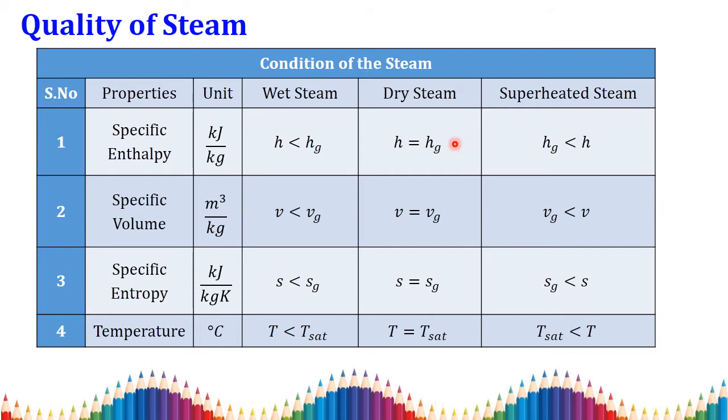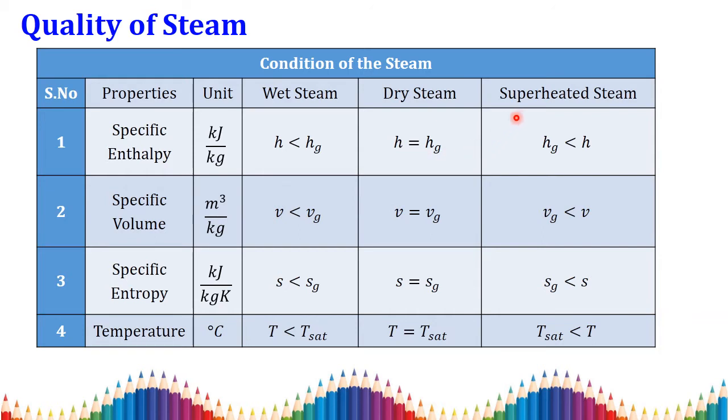How these qualities are classified was explained in detail in the previous lectures. If you have any doubt, you can go through the previous lecture. I am just recalling that. If the given specific enthalpy is lesser than the specific enthalpy of saturated vapor, then it is called wet steam. When the given specific enthalpy is equal to the saturated specific enthalpy of vapor, then it is called dry steam. Here the x value is equal to 1.